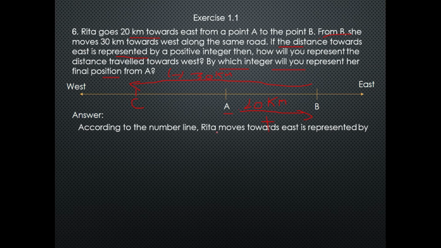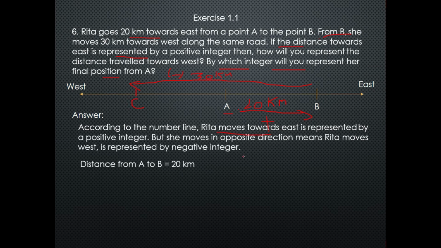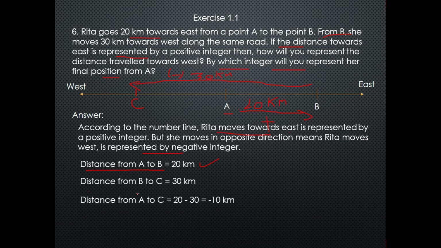According to the number line, Rita moving toward east is represented by a positive integer, as I have already told you. Now the distance from A to B is 20 km, and the distance from B to C is 30 km. So the distance from A to C is 20 minus 30 km. 20 is a positive number, 30 is a negative number.